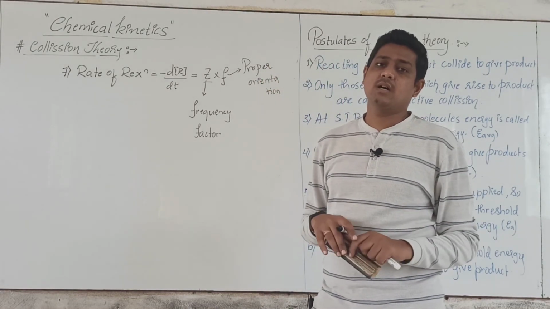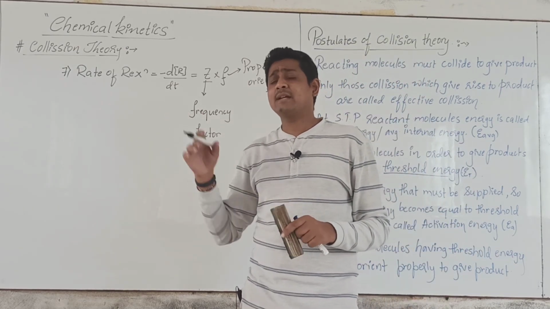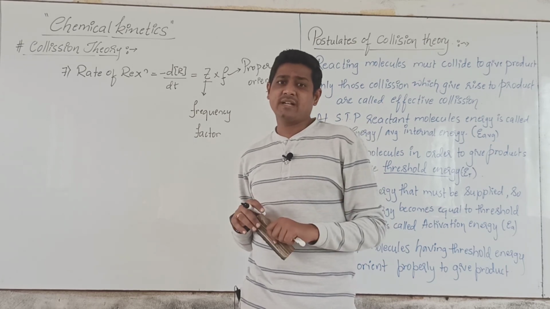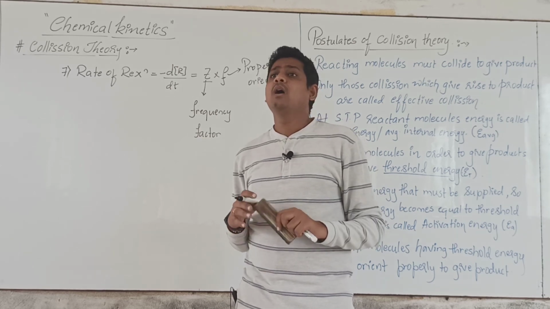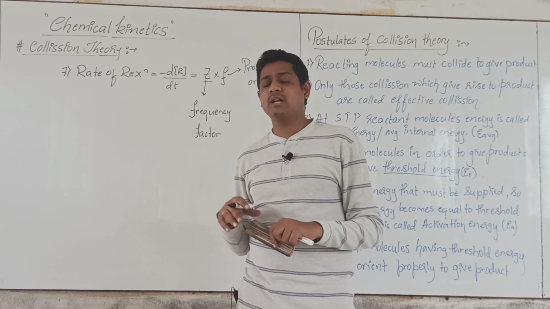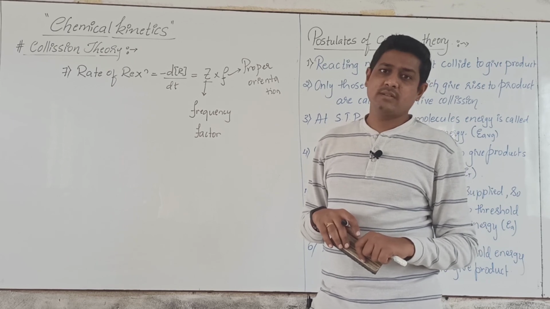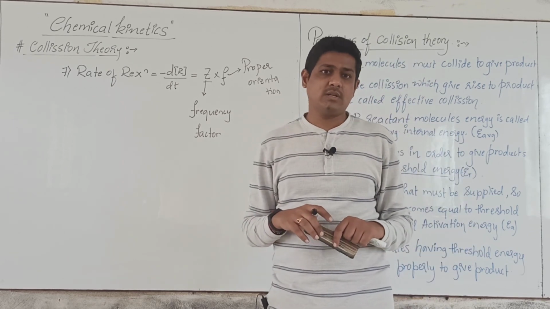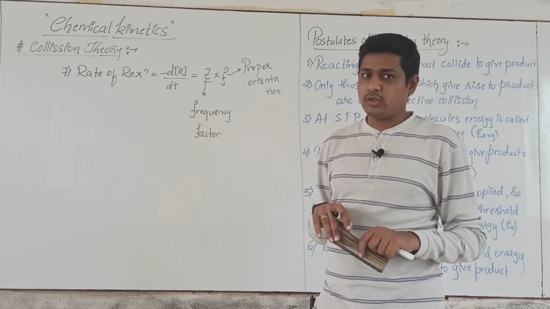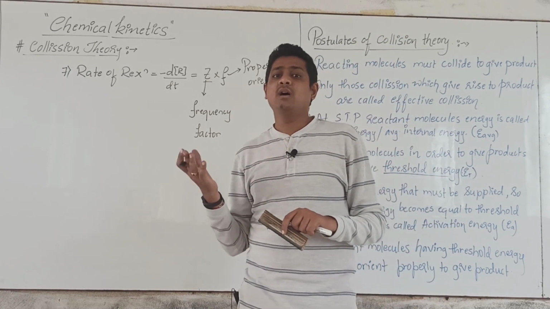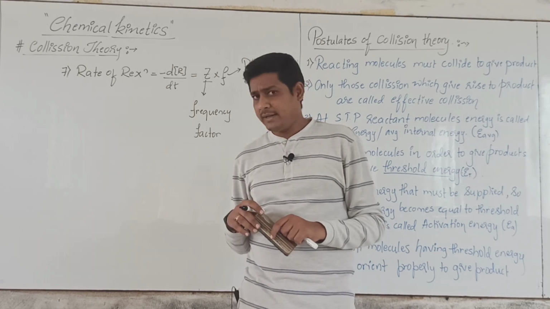In the next class we shall study the effect of temperature. So far, in the second and third class we studied factors affecting the rate of reaction. There we discussed the surface area, how it affects the rate of reaction, and how radiation affects it. Then we discussed the concentration of the reactant, and how it affects the rate of reaction. Next we shall study how temperature and the catalyst affect the rate of reactions.